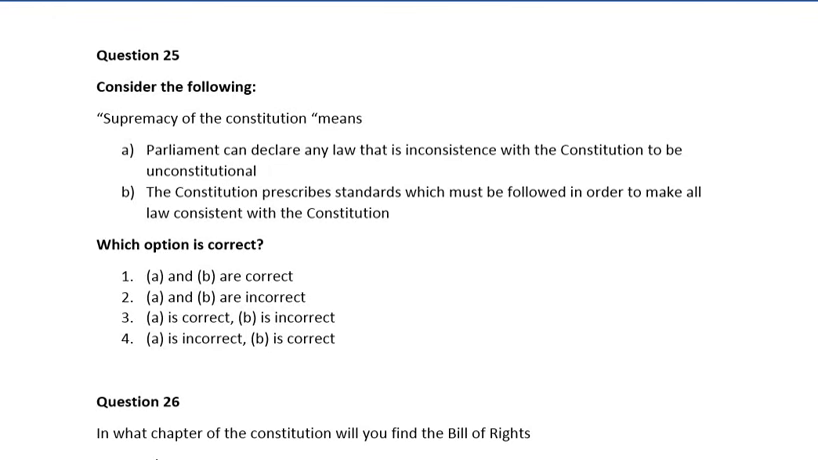Question 25. Consider the following. Supremacy of the Constitution means: A. The Parliament can declare any law that is inconsistent with the Constitution to be unconstitutional. B. The Constitution prescribes standards which must be followed in order to make all law consistent with the Constitution. Which option is correct? Number 1, A and B are correct. 2, A and B are incorrect. 3, A is correct, B is incorrect. 4, A is incorrect, B is correct. So guys, here the correct answer is number 4, which is A is incorrect and B is correct.